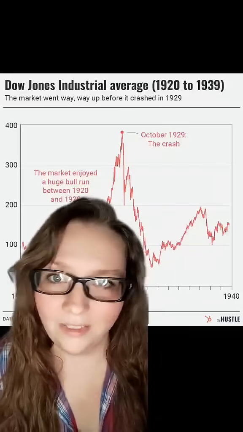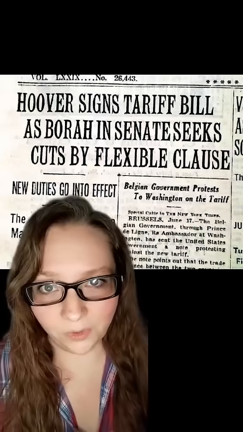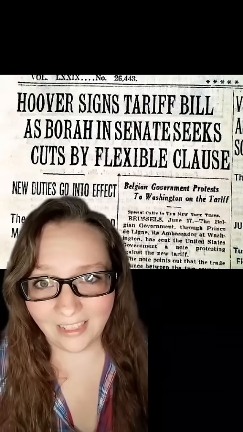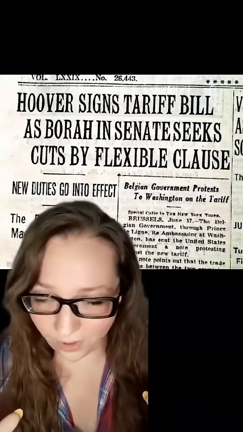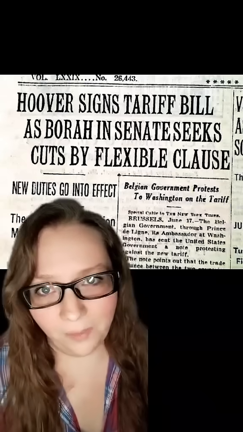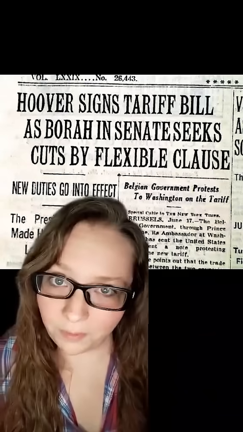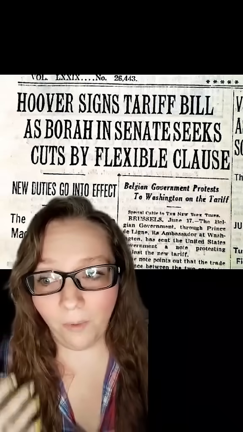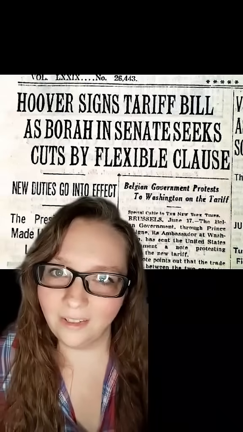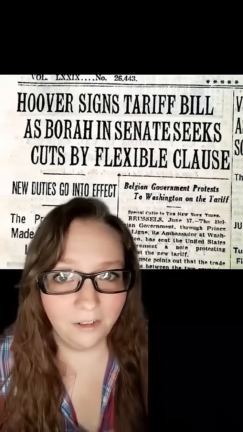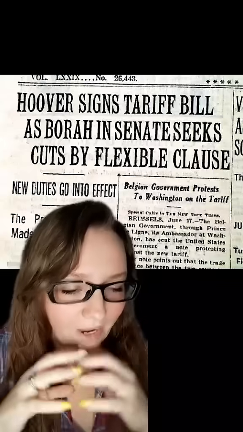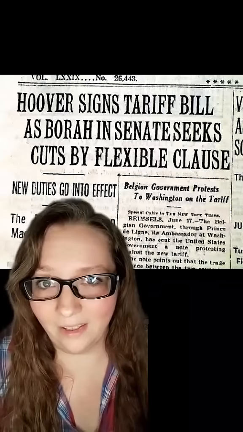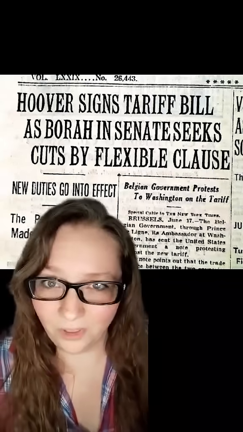Instead, the crisis deepened. In June, President Hoover signed the Smoot-Hawley Tariff Act, which raised taxes on thousands of imported goods, despite warnings from many economists. From Hoover's perspective, he was trying to protect American businesses. But what ended up happening was other countries made tariffs of their own, and international trade just kind of dissipated, making the global depression even worse.